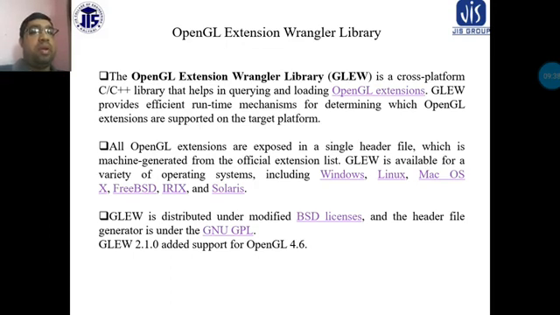GLEW 2.1.0 adds support for OpenGL 4.6. That means this type of configuration is given here. Different versions are available, and for this there is 2.1.0, and also OpenGL 4.6.